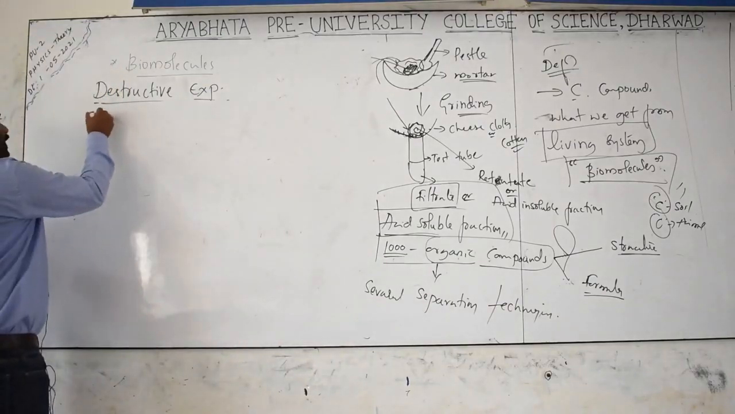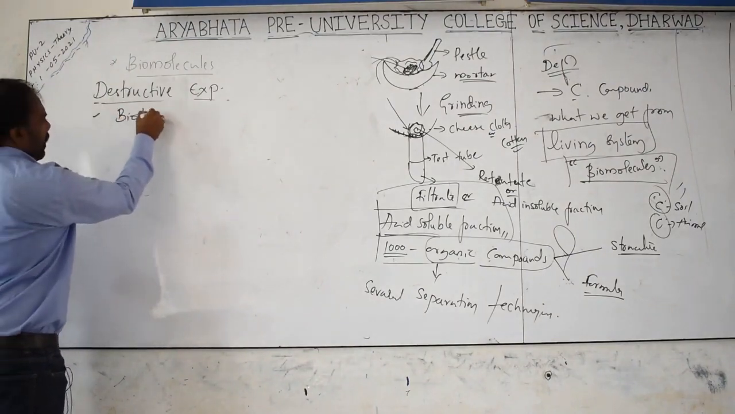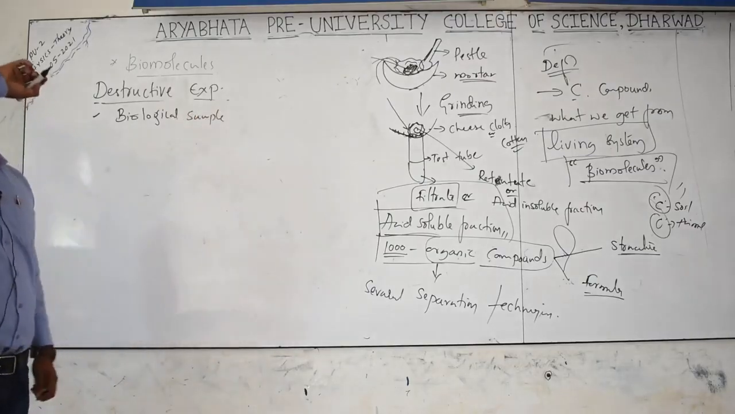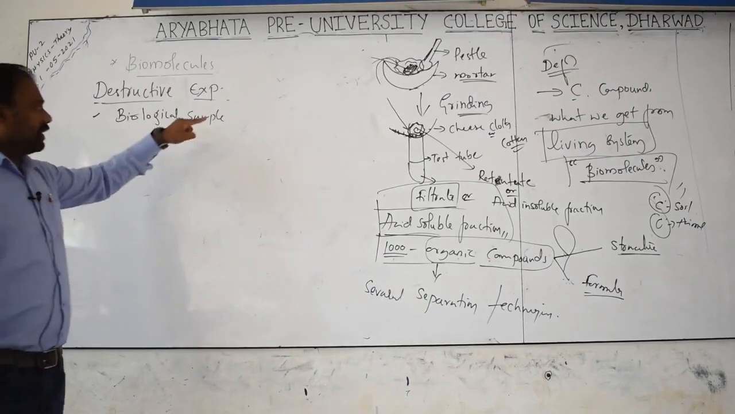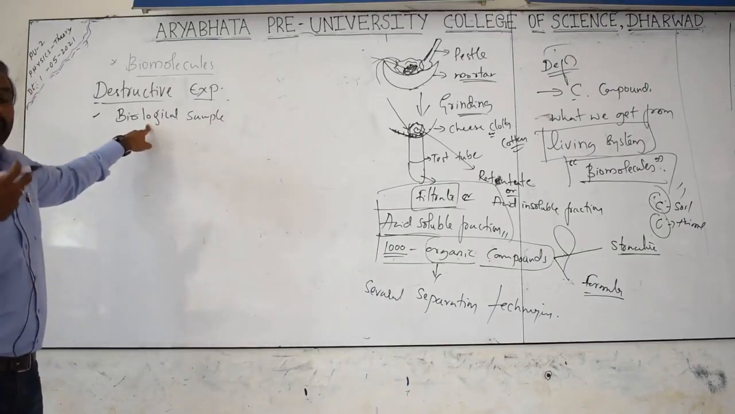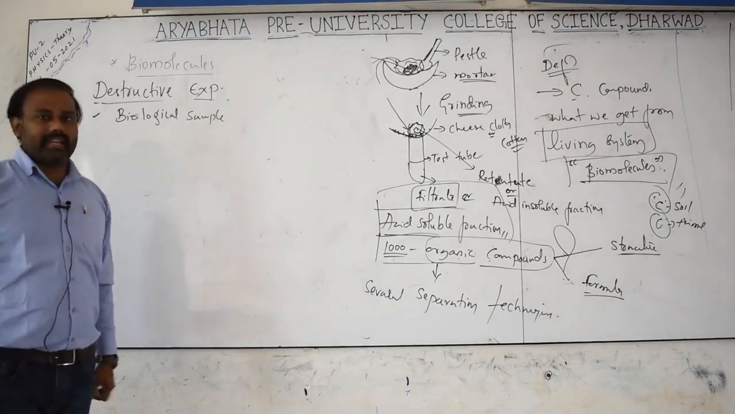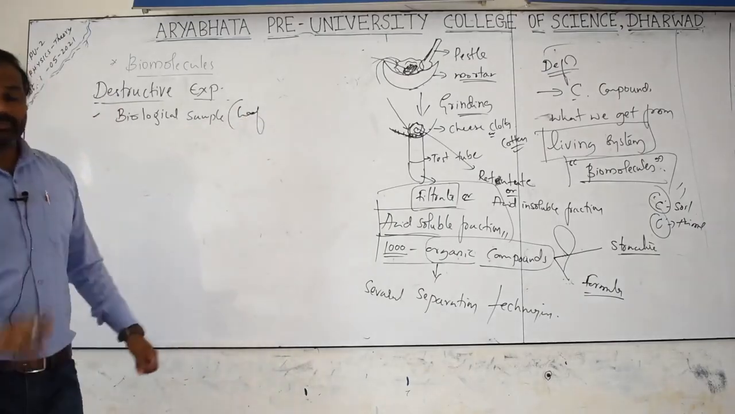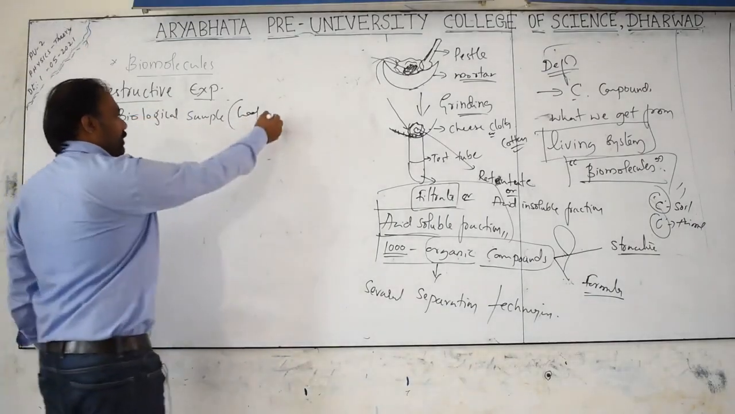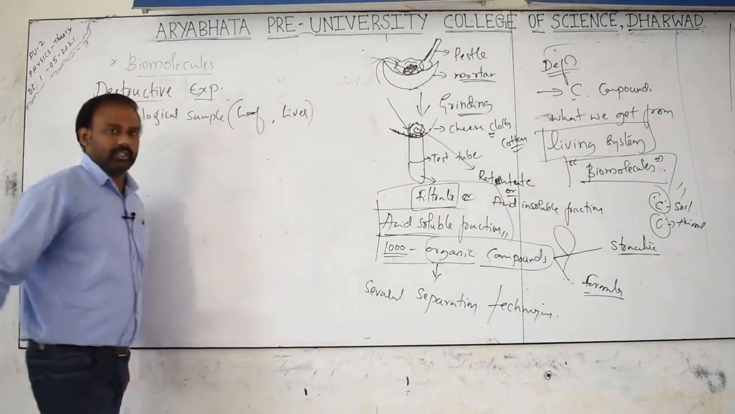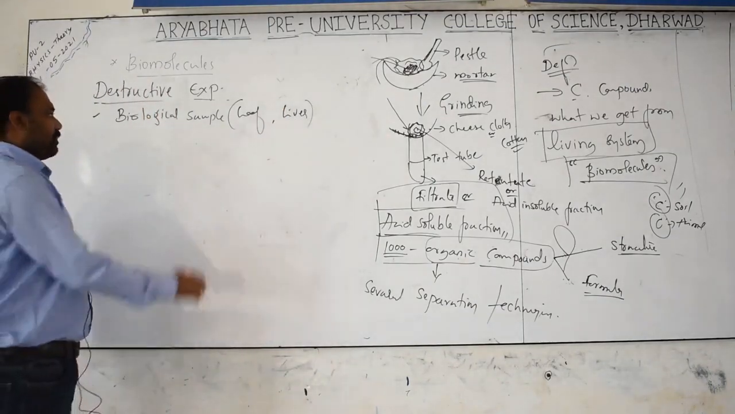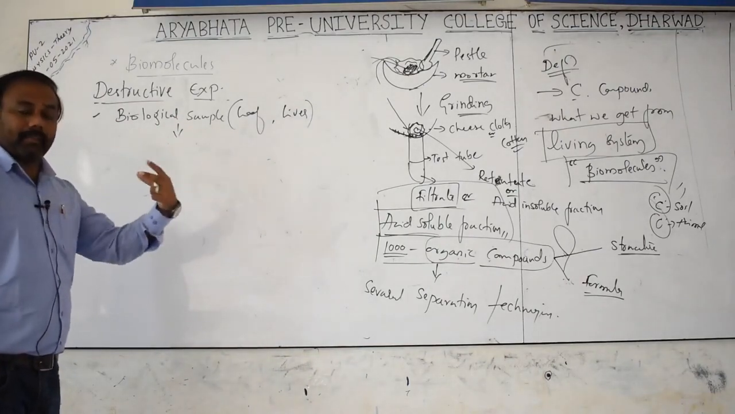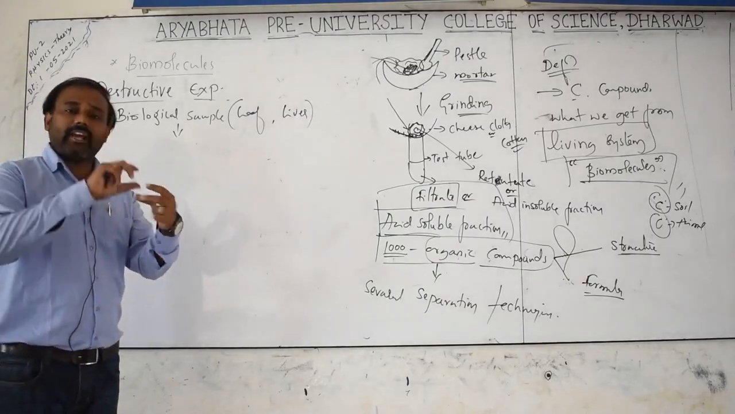Again, in the first step we need to take a biological sample. As I told you, what is meant by a biological sample? The sample which is collected from a living system is called a biological sample. I can take some examples: from a plant source, a leaf, and from an animal source, the liver. Clear? So consider that as a biological sample. After selecting the biological sample, we need to take it for the experiment.